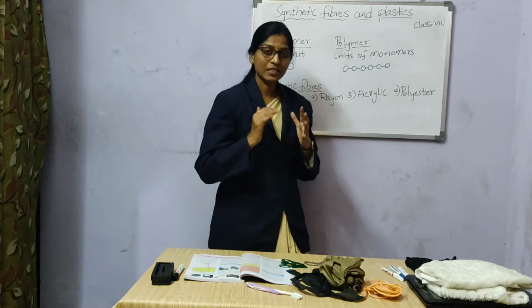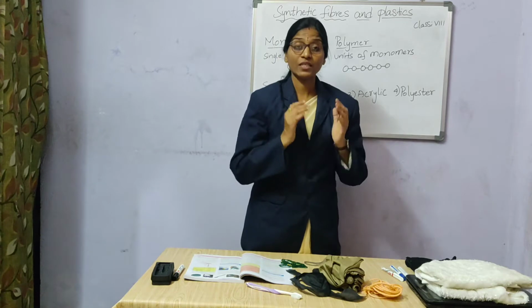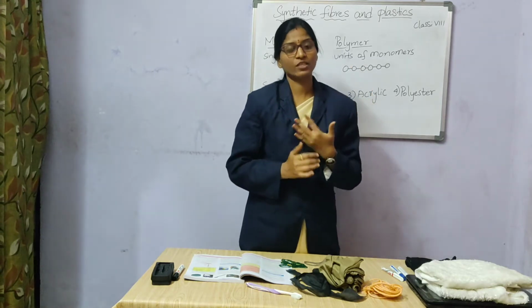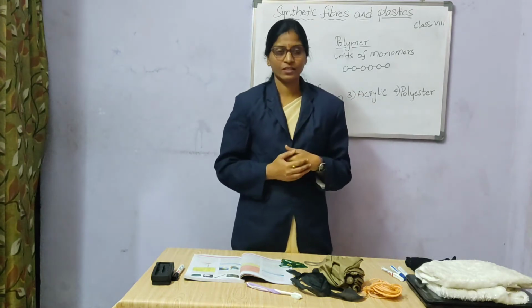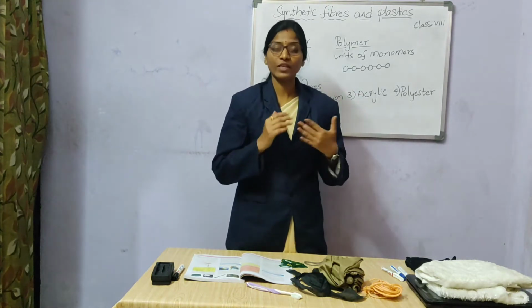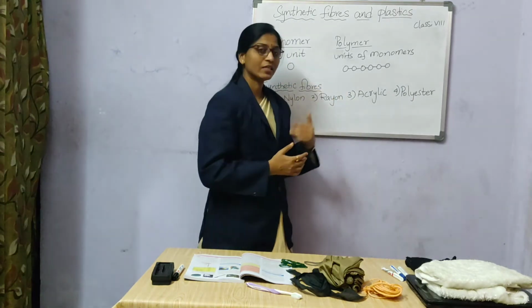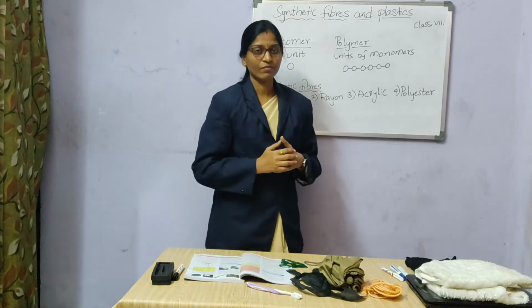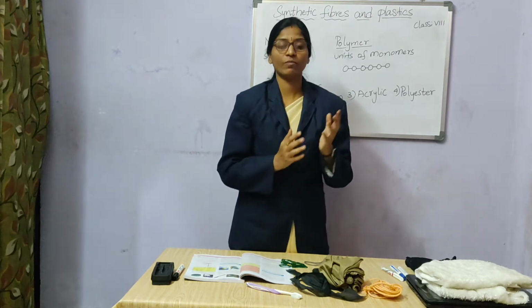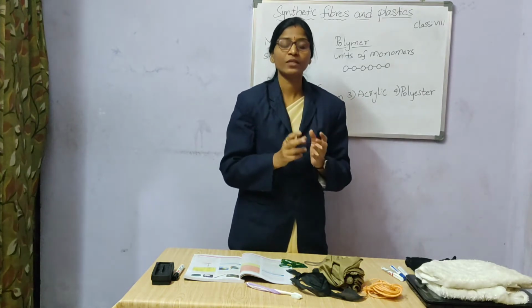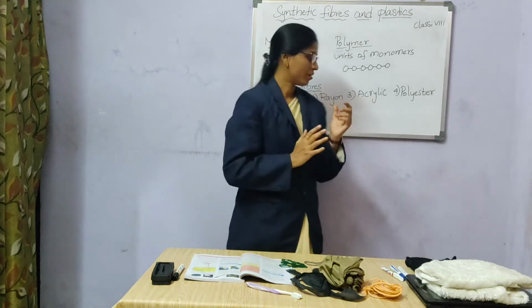Next, rayon. What is rayon? It is simply called artificial silk. Why? Because the silk obtained from silkworms is very expensive. All people cannot afford to buy pure silk cloths. So what are they going to do? They can wear artificial silk. Rayon is obtained from plant wood pulp, that is cellulose. To it some chemicals are added and rayon is prepared.